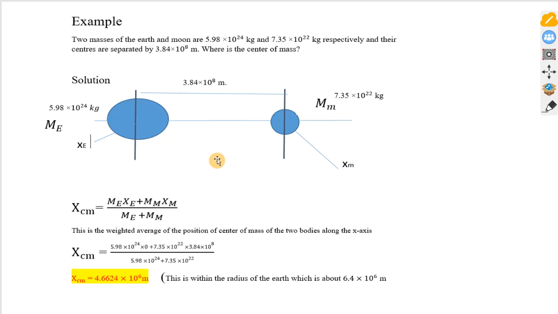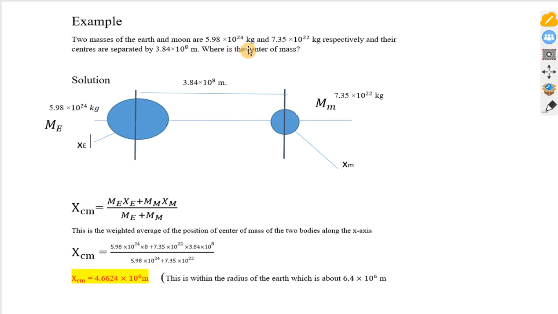So, example: two masses, the Earth and the Moon, are separated. These are the masses: 5.98 times 10 to the power of 24 kilogram and 7.35 times 10 to the power of 22 kilogram respectively. And their centers are separated by this distance. Where is the center of mass?